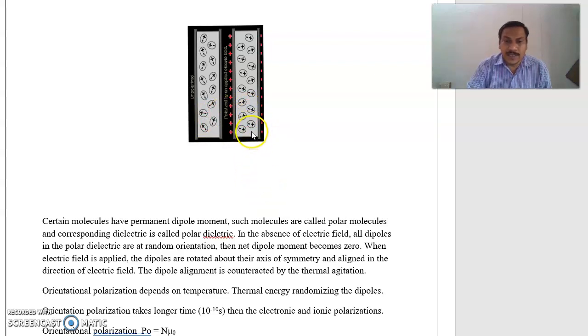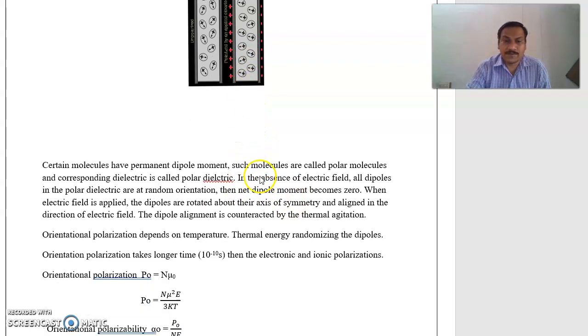The dipole alignment is counteracted by the thermal agitation. In electronic and ionic polarizations, a restoring force will be developed. Here in dipolar polarization, thermal agitation is developed. So orientation polarization depends on temperature, with thermal energy randomizing the dipoles. Orientation polarization takes longer time, 10 power minus 10 seconds, than the electronic and ionic polarizations.